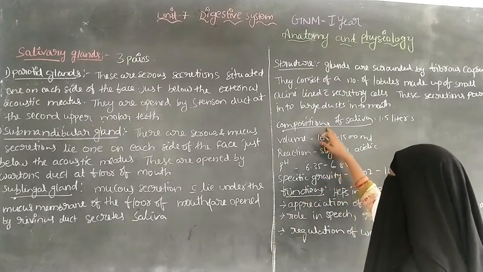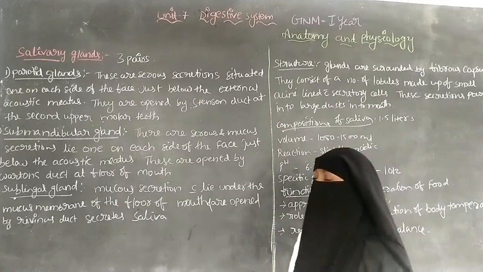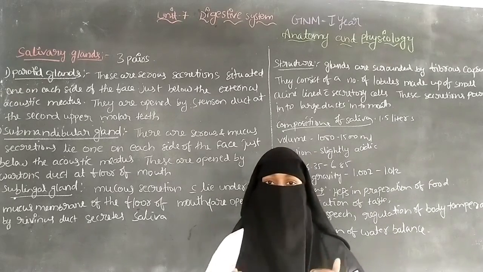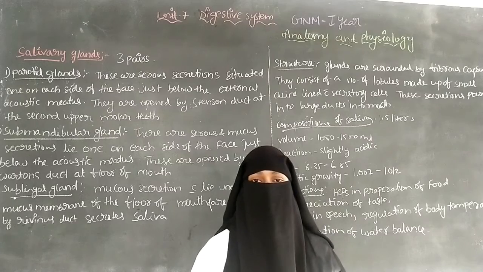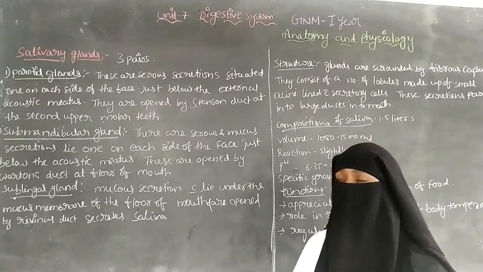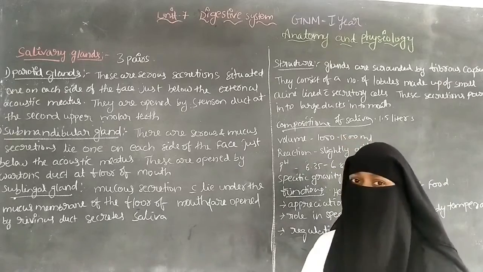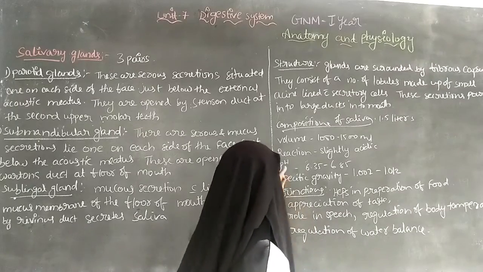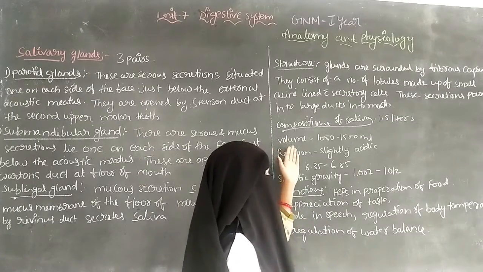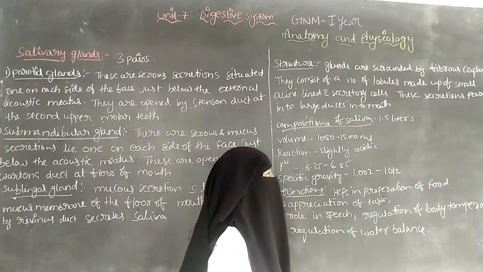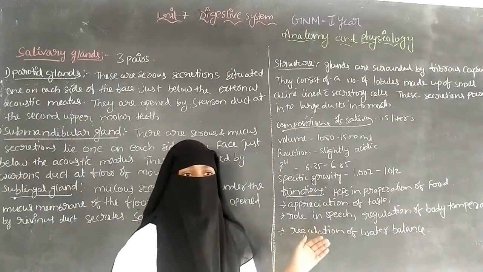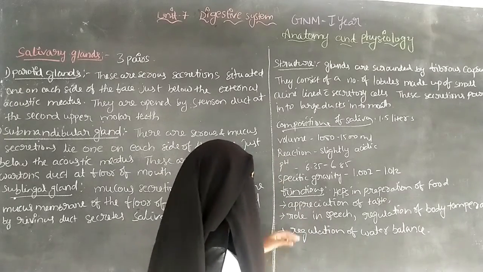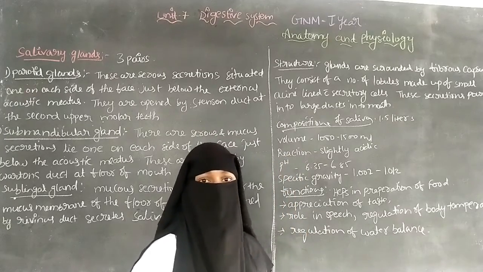So next one is the composition of the saliva. What are the compositions involved in the saliva? Daily 1 to 1.5 liters of saliva is released in the body. So every day 1 to 1.5 liters of saliva is secreted in the mouth. The composition includes the volume. So volume includes 1000 to 1500 ml daily, secreted by the salivary glands into the mouth.